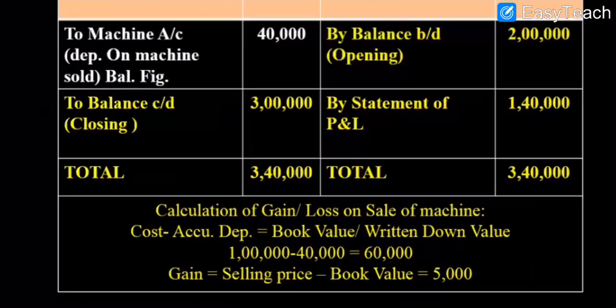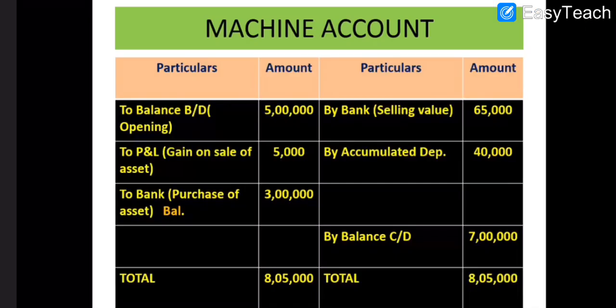Again the same calculation will go on: 1 lakh is the cost price, less 40,000 depreciation on the asset sold, which we calculated from here. So 60,000 is the written down value and the asset is sold for 65,000. So 5,000 is the gain on sale of assets. Okay, so now see the machine account.